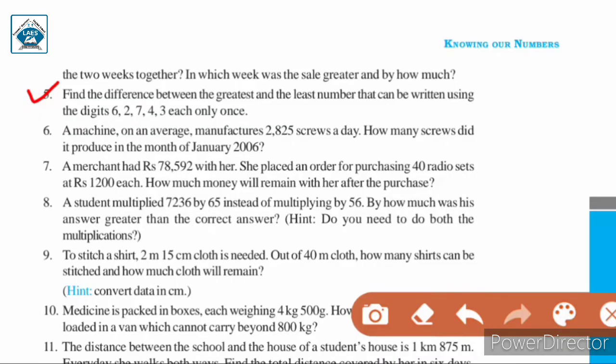Question number 5. Find the difference between the greatest and the least number that can be written using the digits 6, 2, 7, 4, 3 each only once. So over here you have to use these digits and form the greatest and the least number possible, and then find the difference between them. That means you have to subtract the least number from the greatest number. So for finding the difference, we always do subtraction. So let us see the solution.